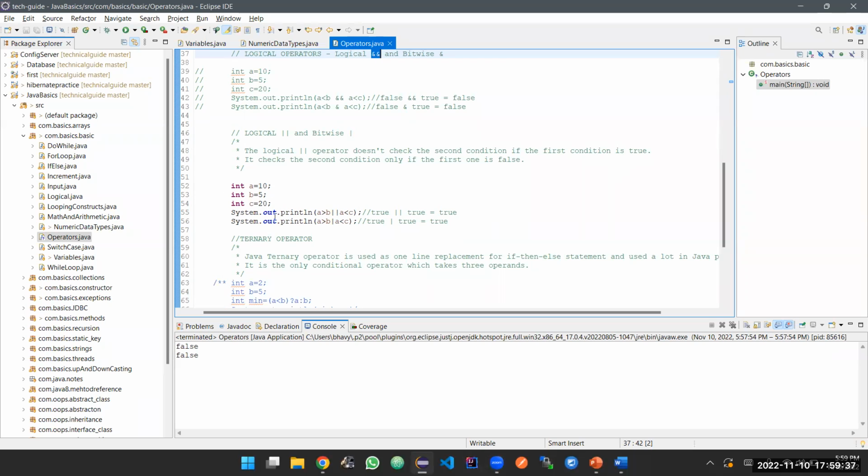So now let's take this condition. A is 10, b is 5, c is 20. A greater than b: obviously 10 is greater than b, so this is true. Or a less than c. A is obviously less than c, it is true. True and true is true. True or true.